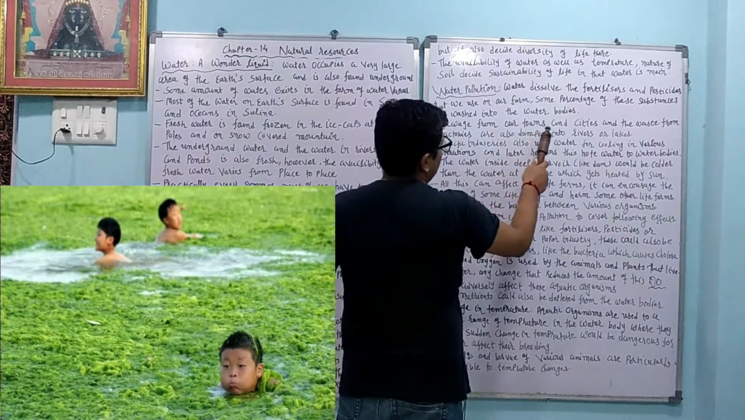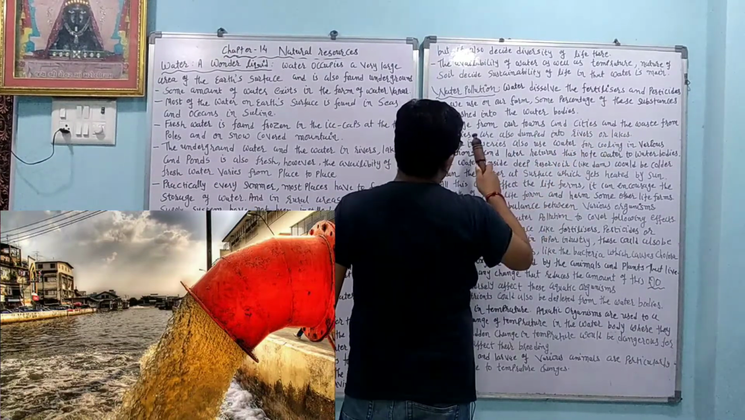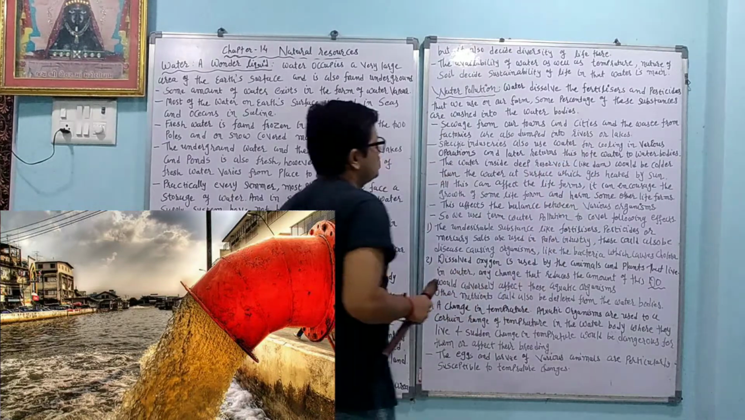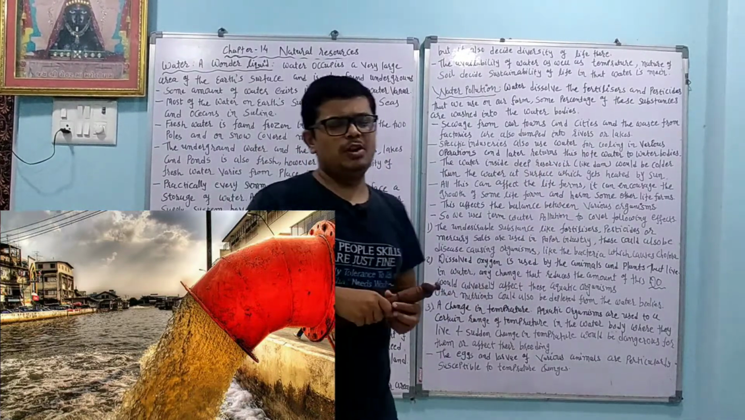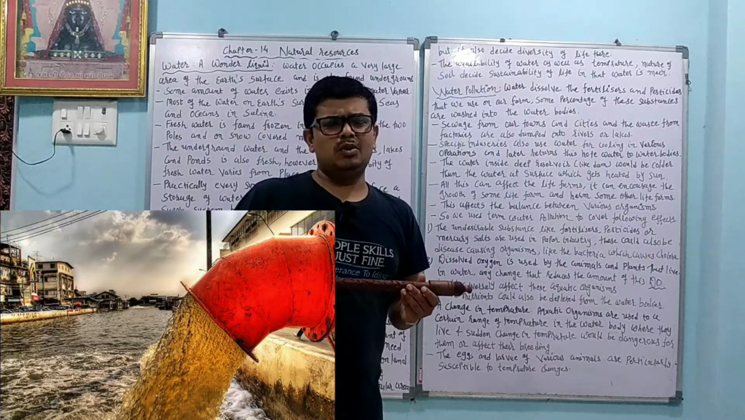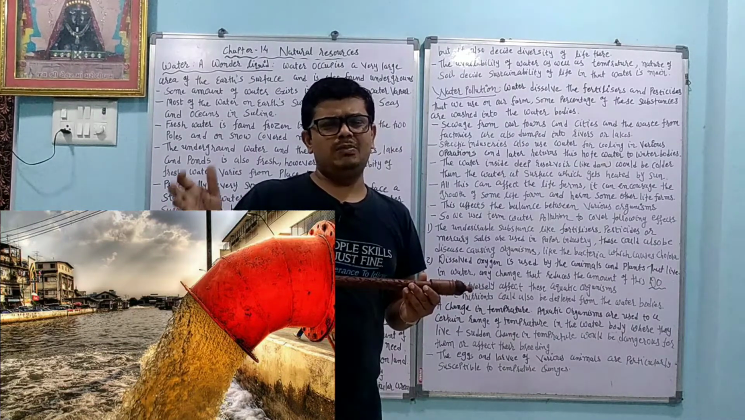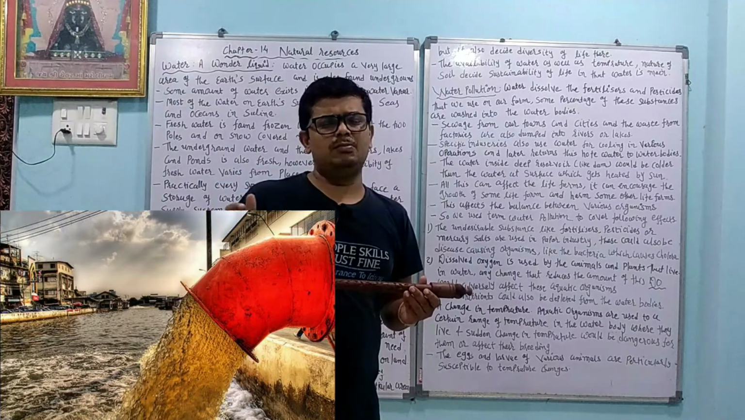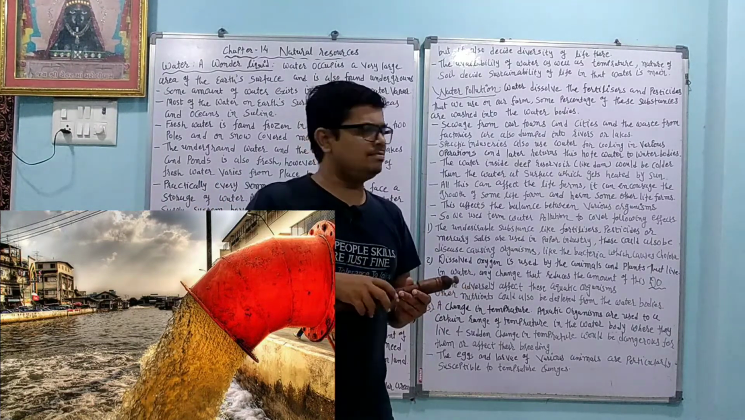Sewage from our towns and cities and the waste from the factories are also dumped into rivers or lakes. The dust material from cleaning our houses, the water from washing clothes, or the water from when we take a bath, all that water is collected in the river and pond by the sewage system.